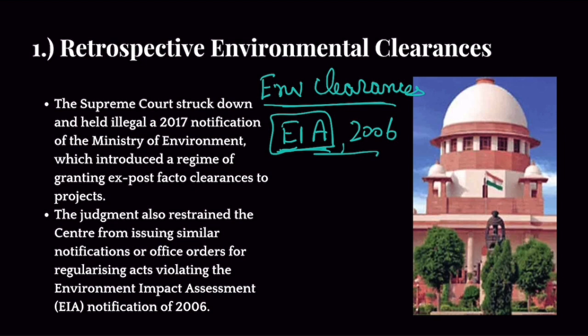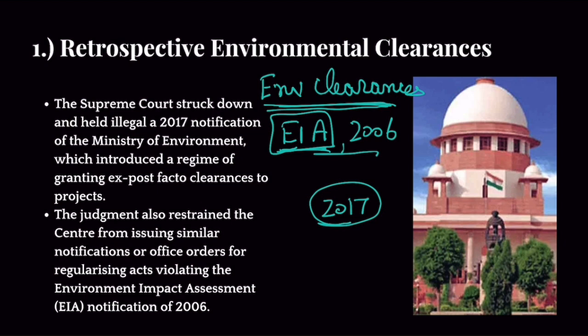Now, what happened was there were various projects which were not given environmental clearances and they were going on. Either they expanded their operations way beyond their prescribed limit, or they started without getting environmental clearance. Now, in 2017, government came out with a notification.